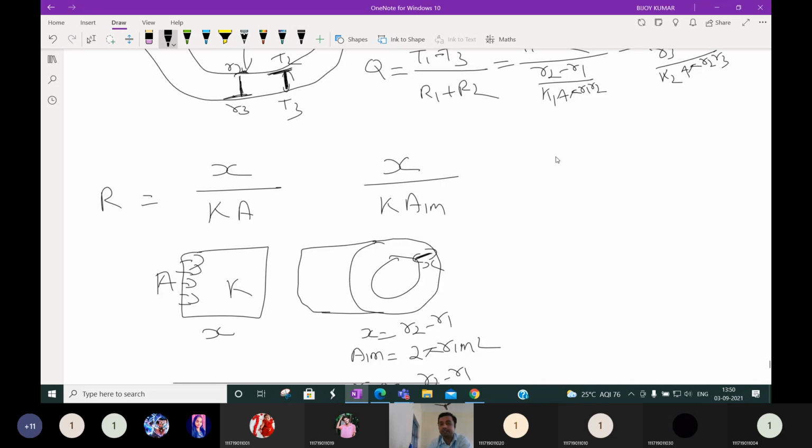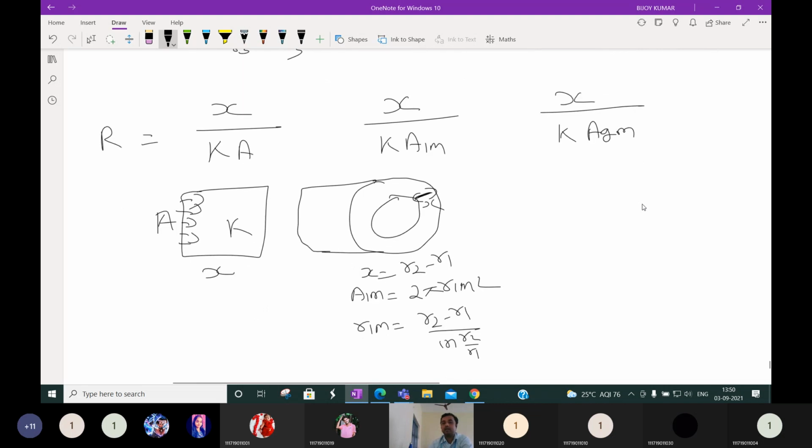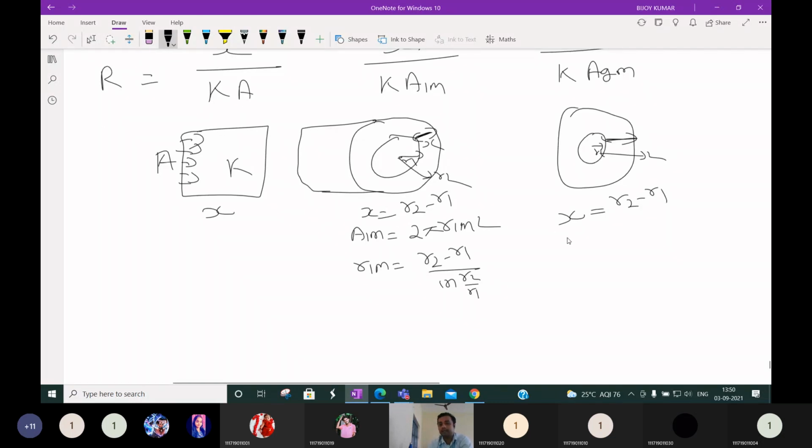And for a sphere, it is X by K into A GM, where X is the same thickness. Suppose this is R1, this is R2, then X is R2 minus R1. And A GM is the geometric mean area.